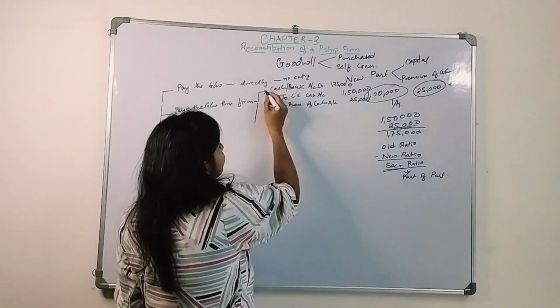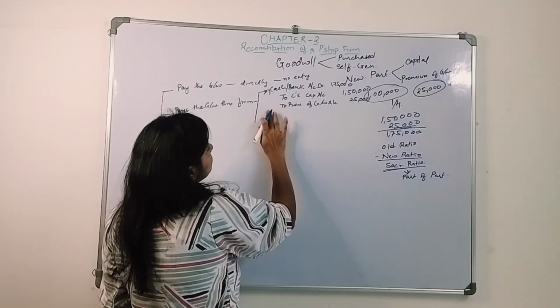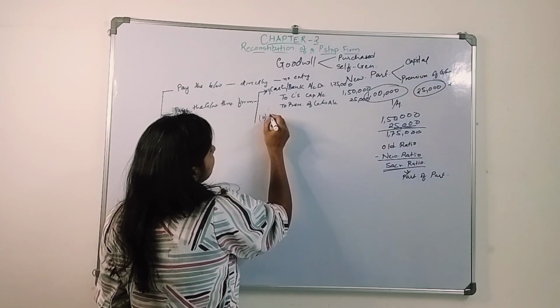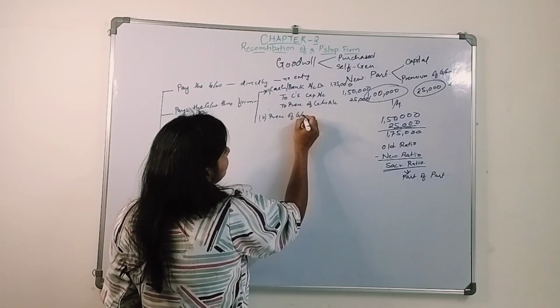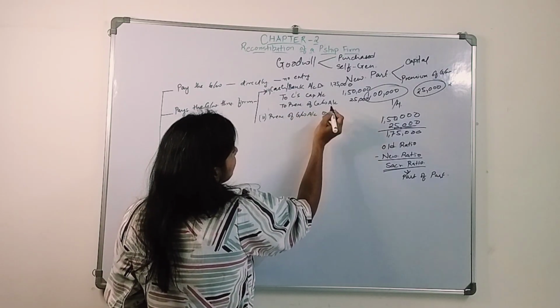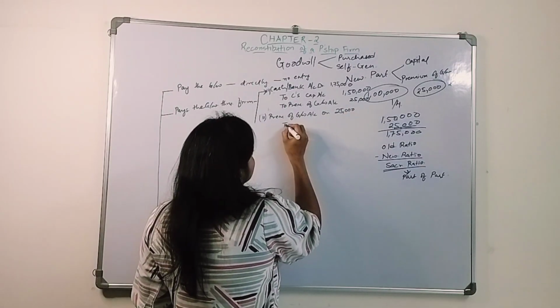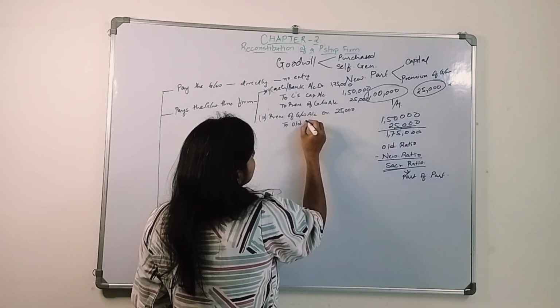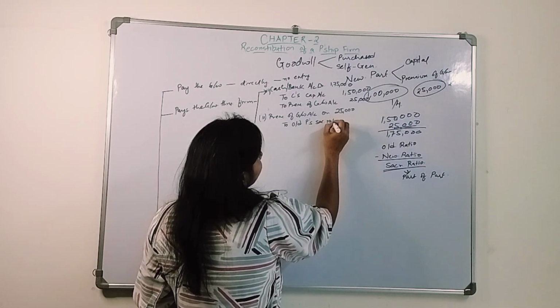Okay, so the second entry would be what? This premium of goodwill will be given to the existing partners: premium of goodwill account debit, we close this account, 25,000 to the old partners' capital accounts in their sacrificing ratio.